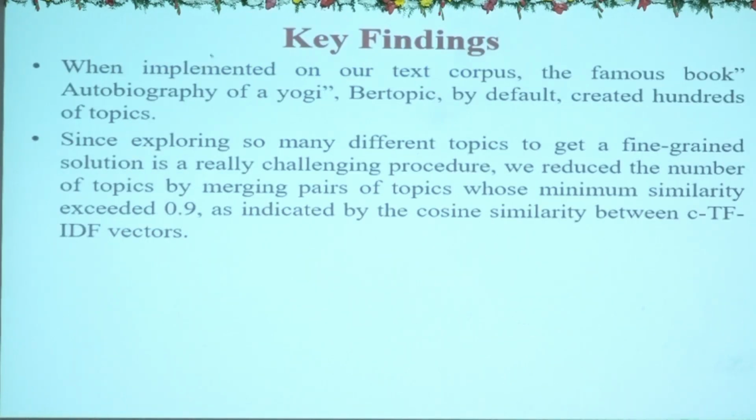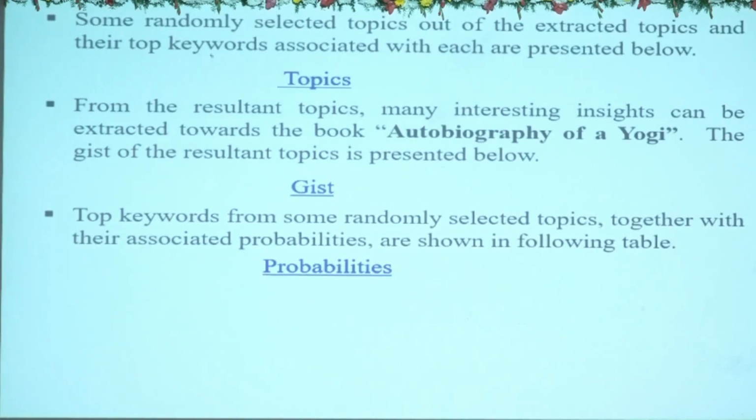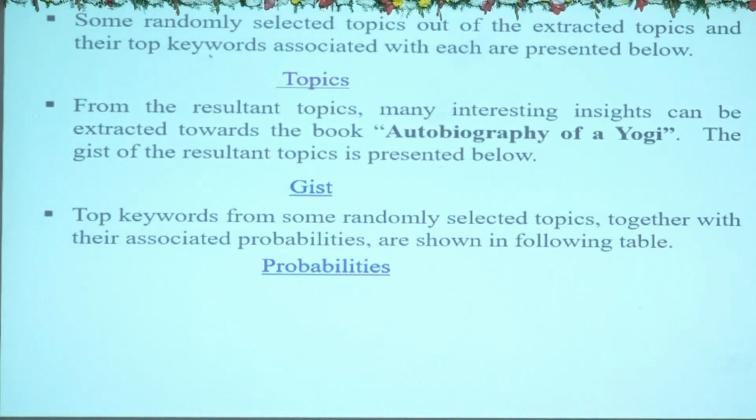With the default settings only, we applied the BERTopic algorithm to this. We didn't change anything. With the basic default settings only we applied, and we got fruitful results. So these are some topics I got. I randomly selected some topics and displayed them here. And then the gist of all the topics.